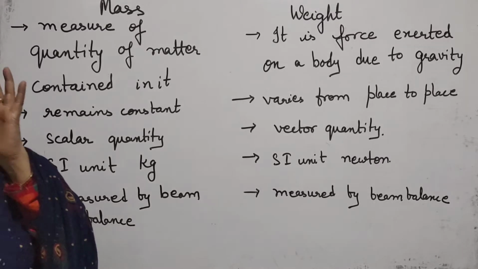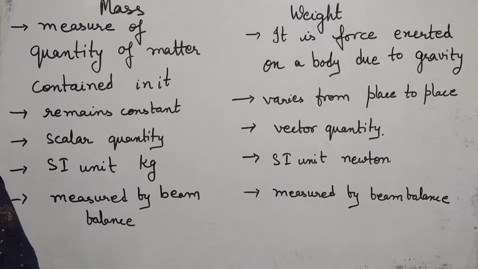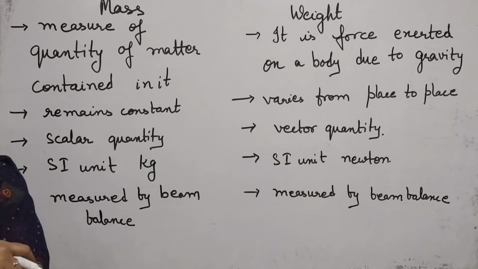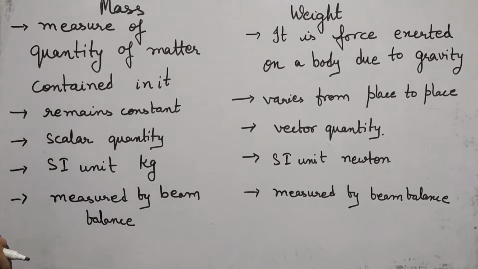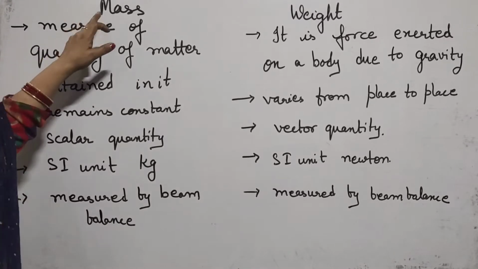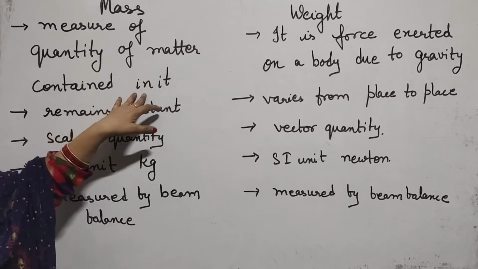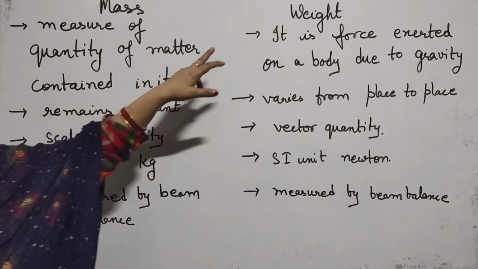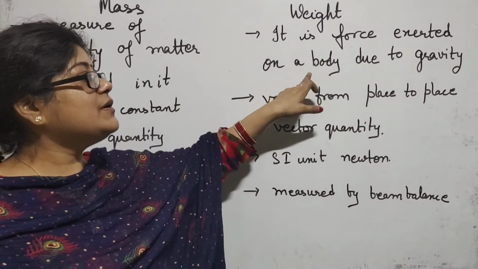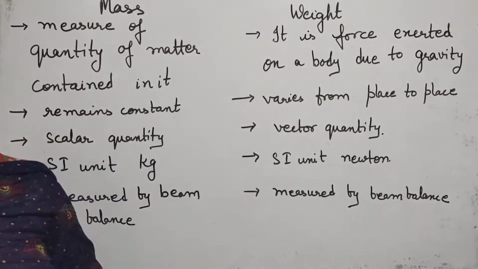Now, what is the difference between mass and weight? There are two terms in physics, mass and weight. I am going to discuss the difference between them. Now, what is the definition of mass? Mass is the measure of quantity of matter contained in it, whereas weight is the force exerted on a body due to gravity.